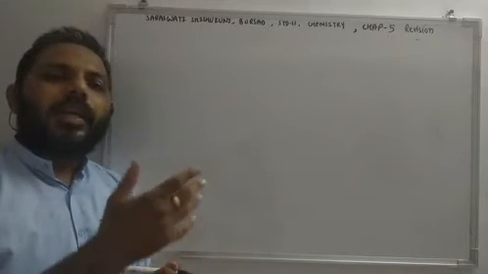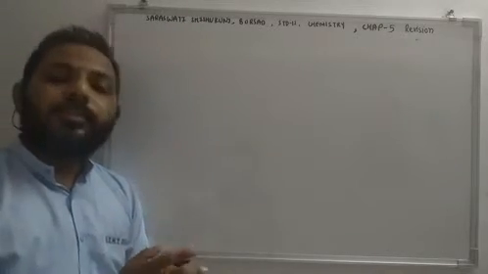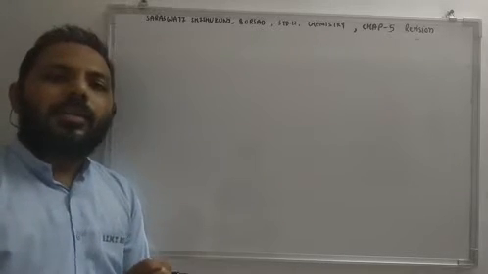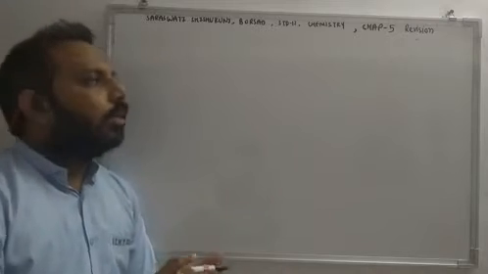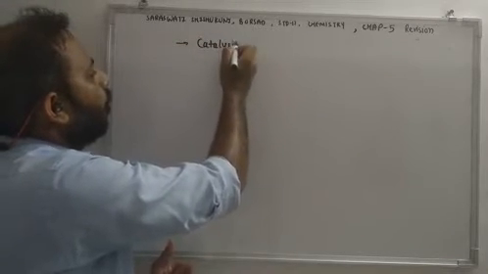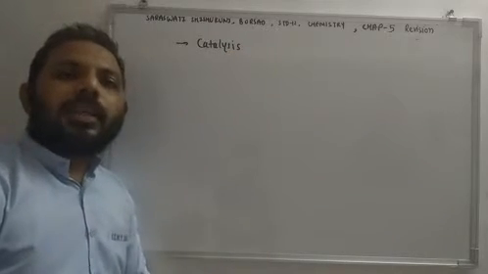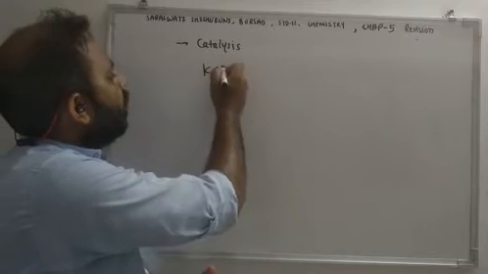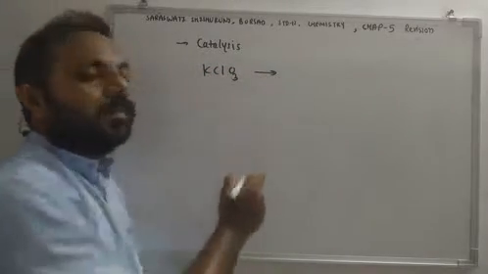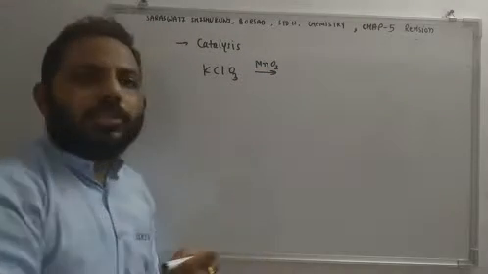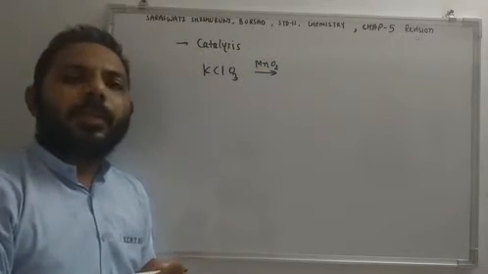So whenever the applications question is there, you are supposed to write at least 5 to 6 applications. Okay. Then the topic is catalysis. The first catalyst was found from the reaction of KClO3, chlorate, and that catalyst was MnO2. So this kind of question can be asked for 1 mark.